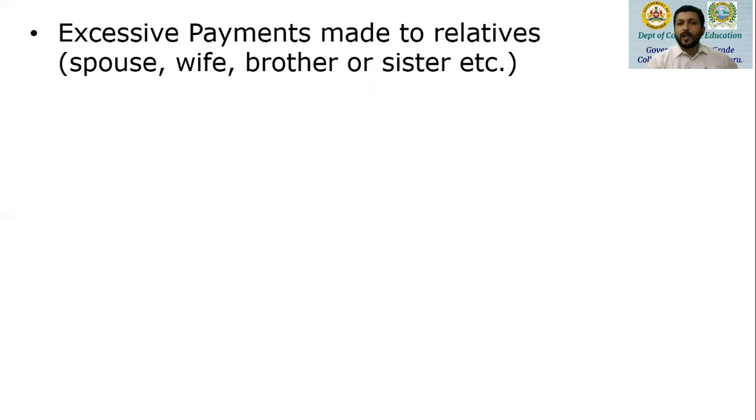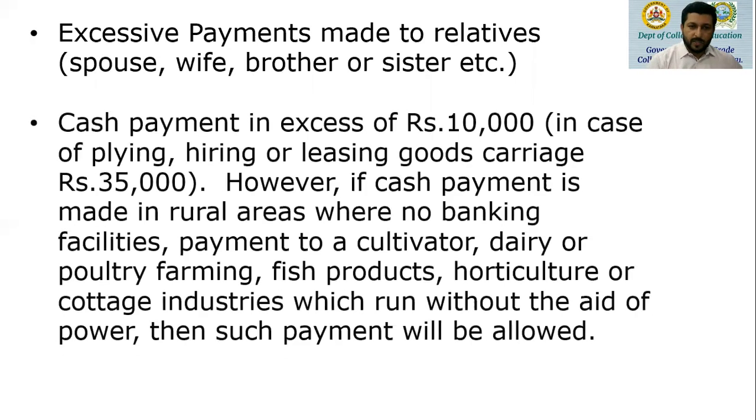Excessive payment made to relatives, spouse, wife, brother or sister, etc. It is basically a business dealing, but in that business deal, the businessman is paying an excessive amount. And if the assessing officer objects to that excessive amount paid, then such excessive payment cannot be claimed as deduction.